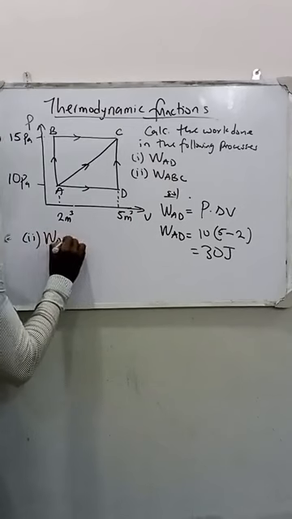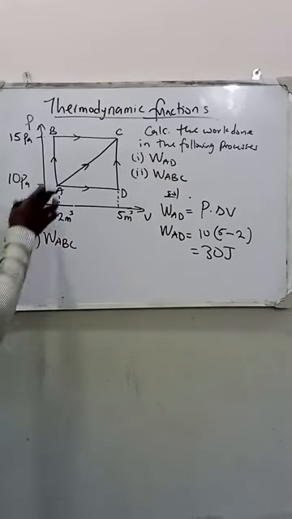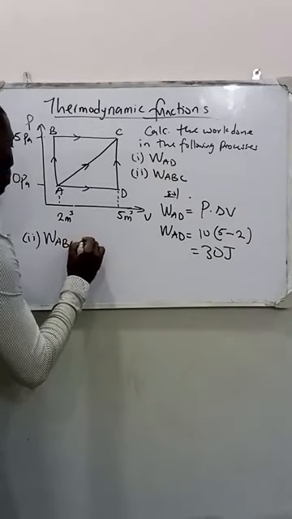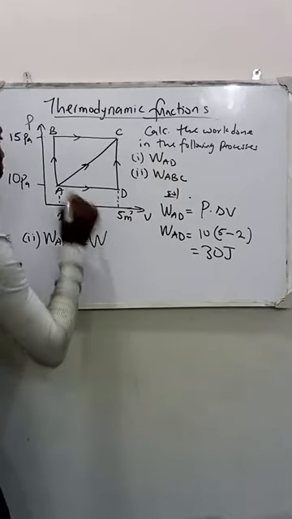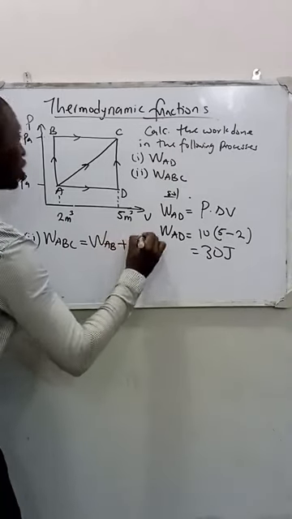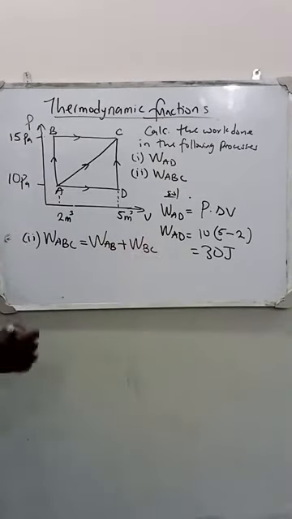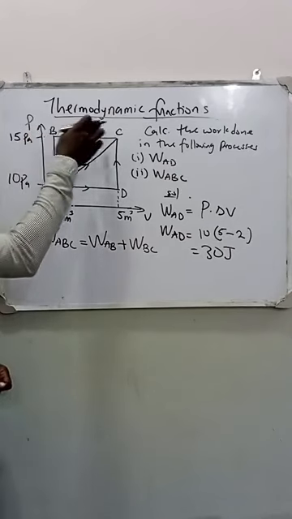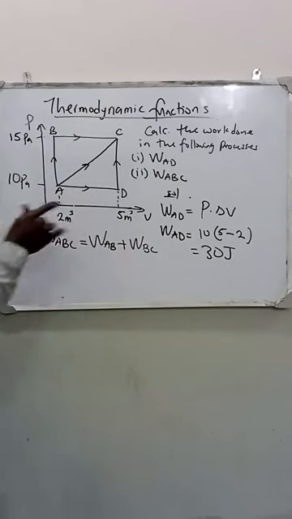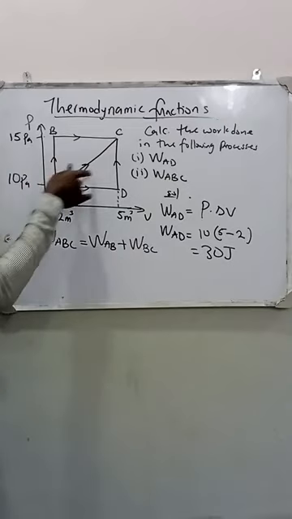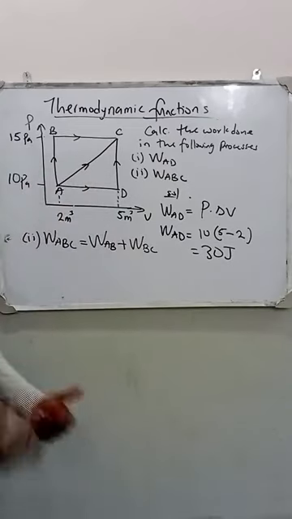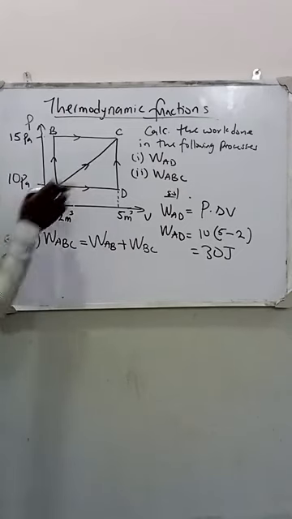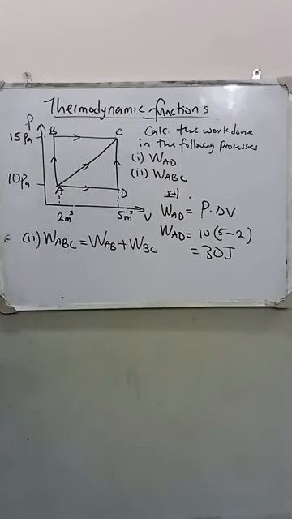For the second one, let's look at the work done along path ABC. Work done along path ABC is simply the work done along path A to B plus the work done along path B to C. In this case, don't forget, A to C is not the final destination. That is why we cannot call this a triangle, simply because our point A to C is not the final destination.